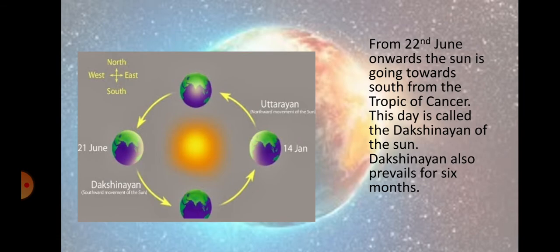From 22nd June onwards, the sun is going towards south from the Tropic of Cancer. Where 21st June is there, the area is of Tropic of Cancer. From that onwards, it moves towards south. So that period is of 6 months and we call it Dakshinayan. This day is called Dakshinayan of the sun. Same as in the Uttarayan, the sun remains for 6 months. Same way Dakshinayan also prevails for 6 months.